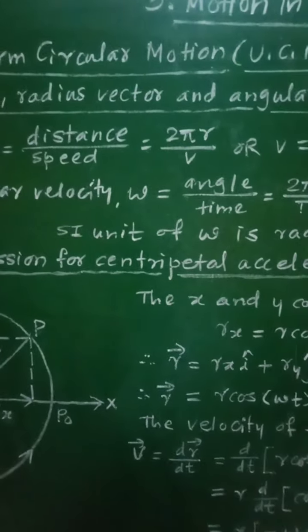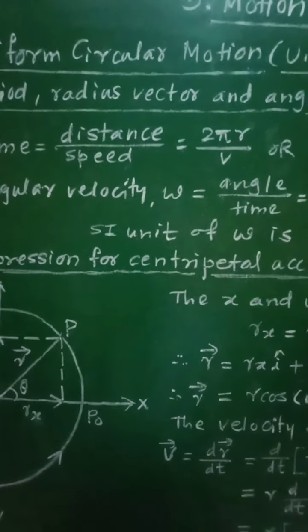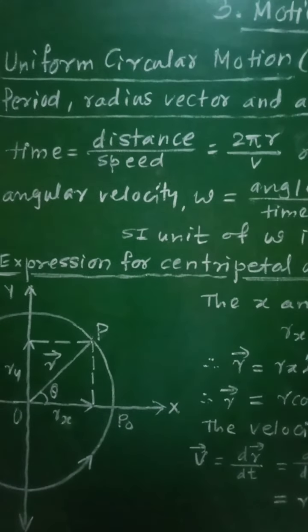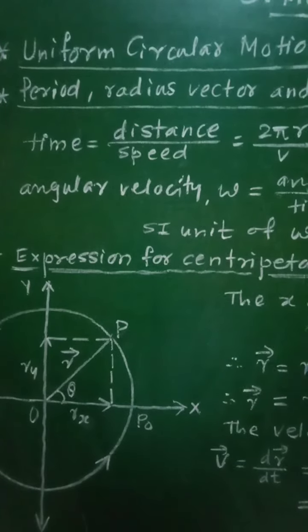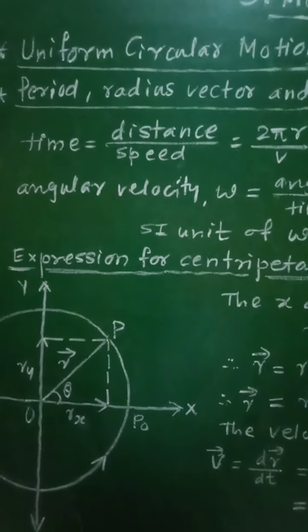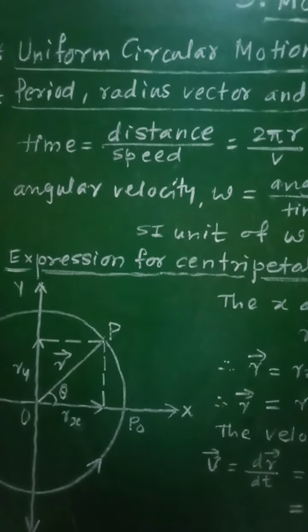When any object is moving along the circumference of a circular path, then the motion of that object is said to be circular motion.